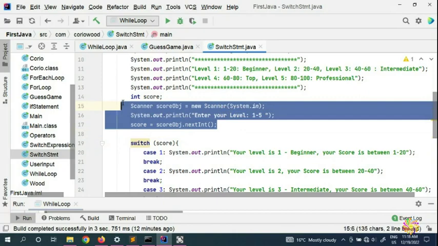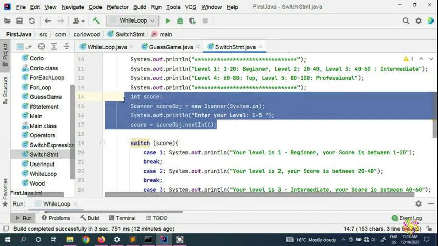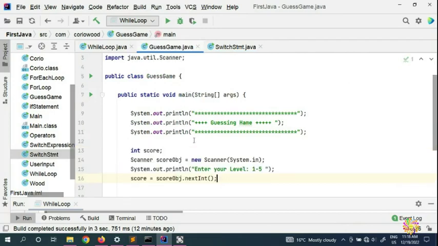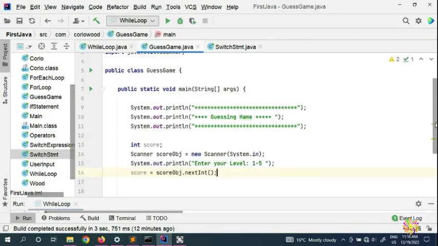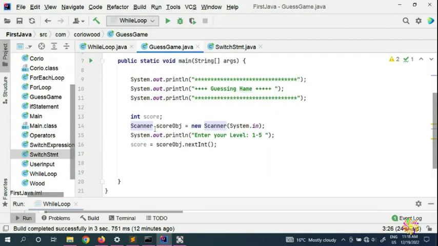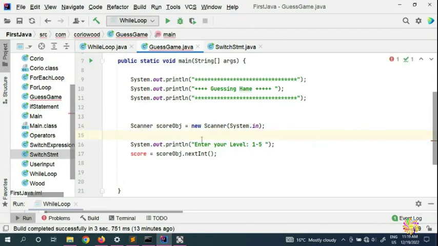If you want, you can copy this from here and put it here. Once you do that, Java is going to add the Scanner library for you. You can see here the Scanner import is added automatically. So we're going to get rid of this and put this one here.